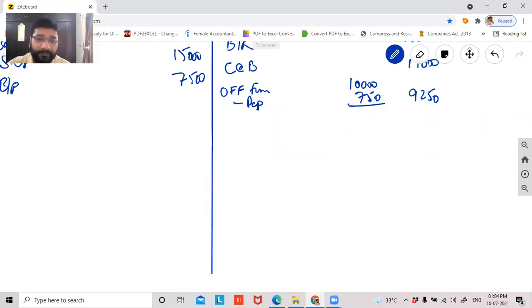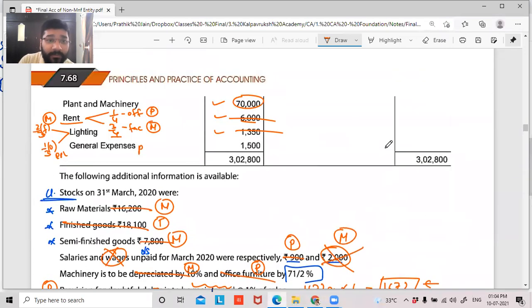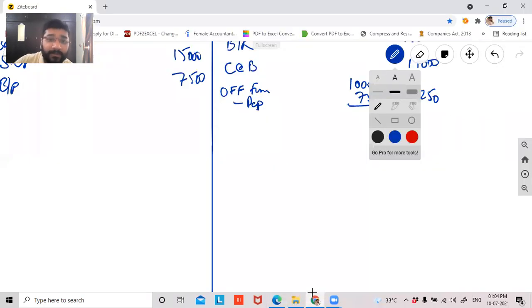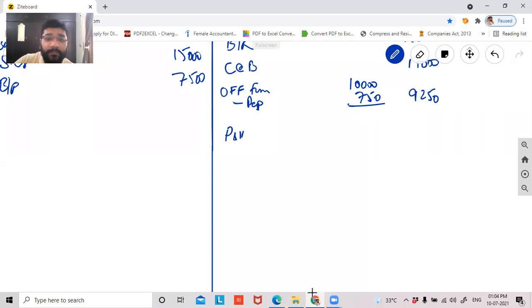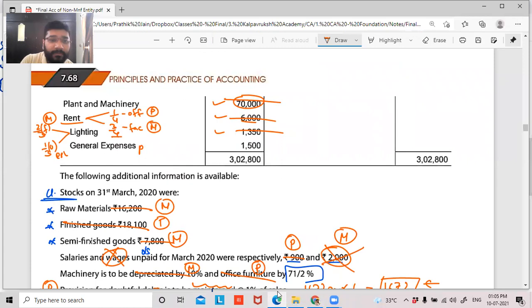Beautiful question. This was introduced recently in this book. In the previous book, it was not there. Yes, Pratiksha? So we have to record plant and machinery also. Oh, yes. See, we forgot. Plant and machinery, 70,000 rupees. What is the depreciation? 7,000. 7,000, no? Okay. So 63,000 is my plant and machinery value. So this is recorded, done.